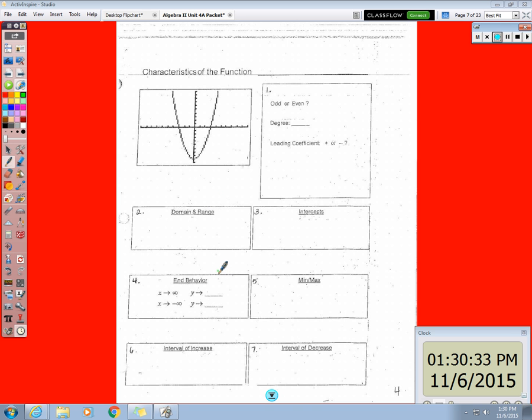Now, these terms should not be new to you. You've heard domain and range for a while now. Does anybody remember what domain is referring to? The x values. Okay, and since the x values or the x-axis is the horizontal axis, when we're looking at domain, we're looking from left to right.